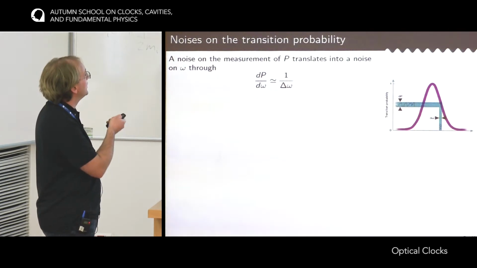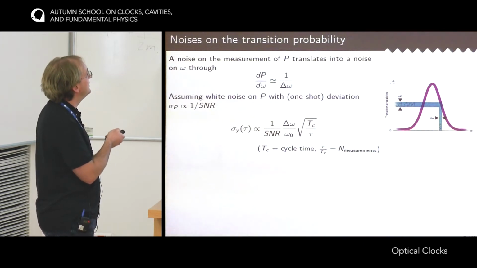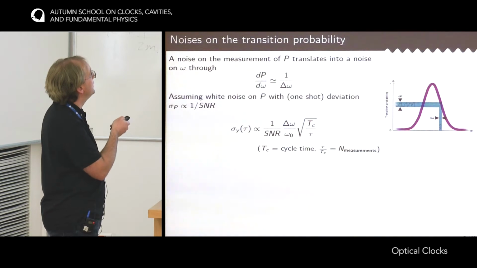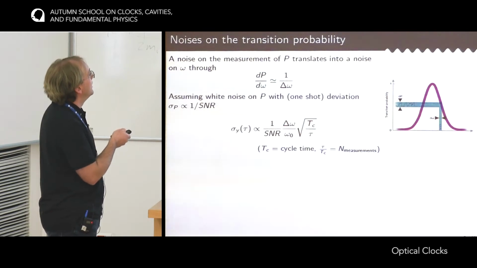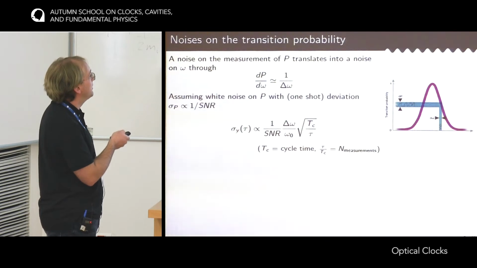From this formula, you can directly deduce the instability associated to that. So if you write 1 over SNR, the noise on the probability, then you deduce the noise on omega just by multiplying by delta omega. And because we usually speak in relative units, so here it's not sigma omega we are interested in, but sigma y, so omega over omega naught, then you have to divide by omega naught.